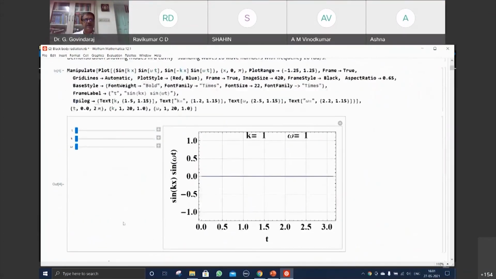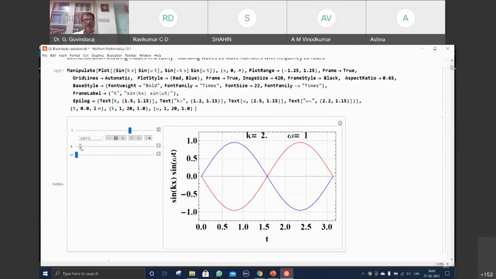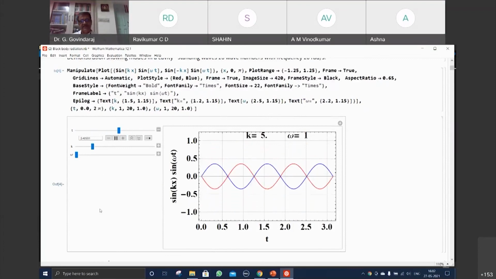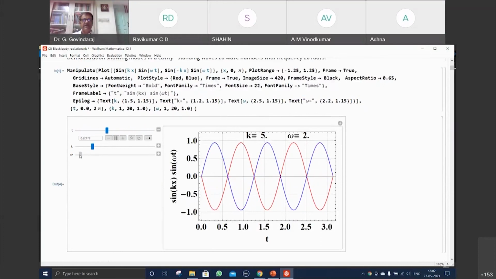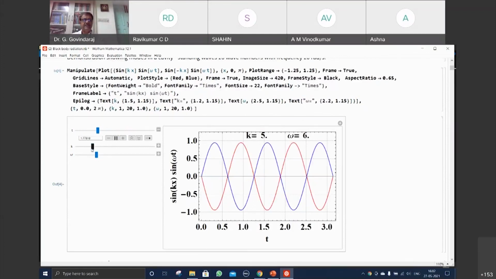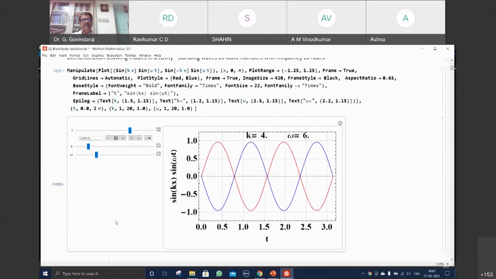See, this is your number of modes. The time evolution of the modes can be seen here nicely. This is the first mode which is evolving. I'll increase the number of modes by changing the K value. The number of modes is changing. I'm able to feel this is what the modes are. And I can change the speed of this mode by changing the frequency. Faster, faster, and faster. And I can change the number of modes. You'll get a feel. What do you mean by a mode?